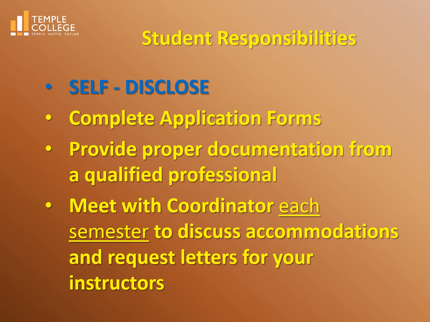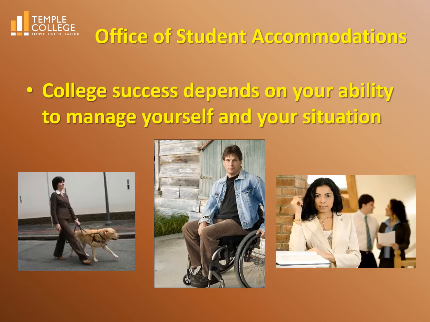The student must disclose his or her disability to the Office of Accommodations and request classroom accommodations and complete all application forms. Provide the Office of Student Accommodations with current documentation of the student's permanent disability from a qualified professional. The student must meet with the coordinator each semester to discuss any accommodations and request letters for their instructors. The student's success depends on their ability to manage themselves and their situation.